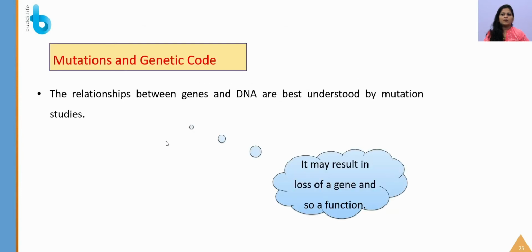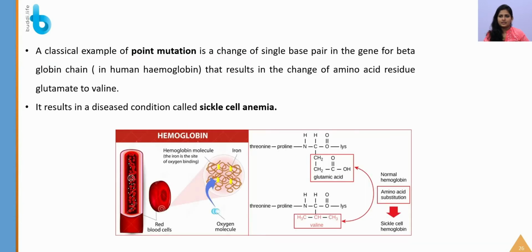Next will be mutations and the genetic code. Mutation, if you remember, we have already seen in previous classes. The relationship between genes and DNA is understood by mutation studies. Why? Because when a small change happens, it may result in the loss of a gene or in the alteration of a gene. What will happen eventually? It will also lead to a malfunction or loss of function.